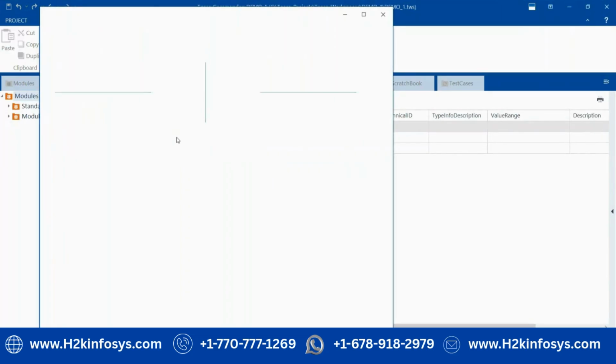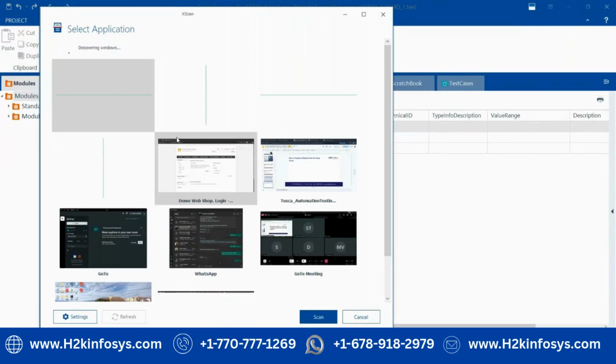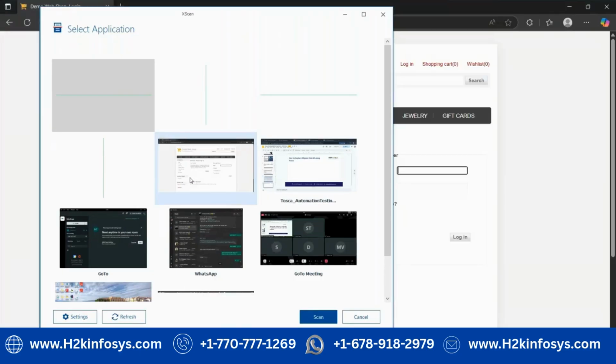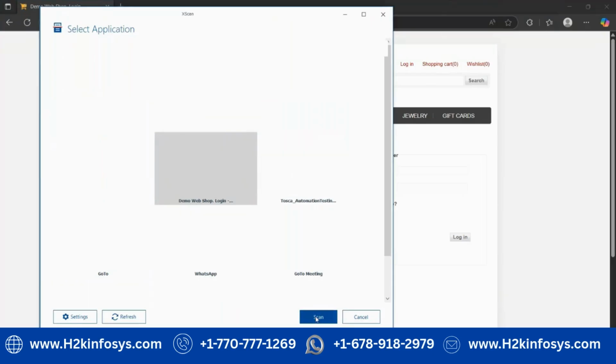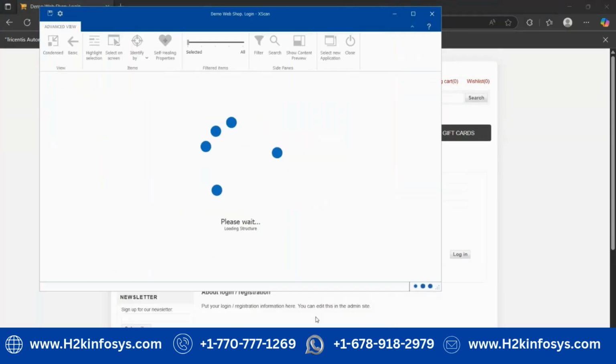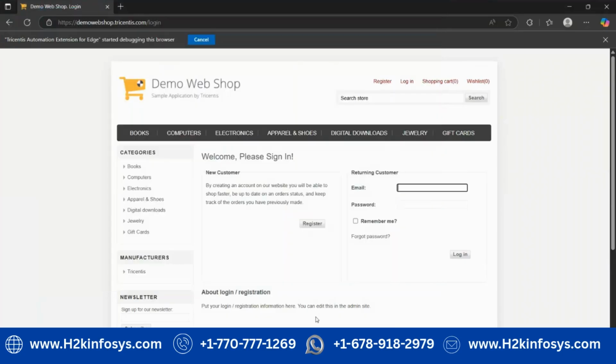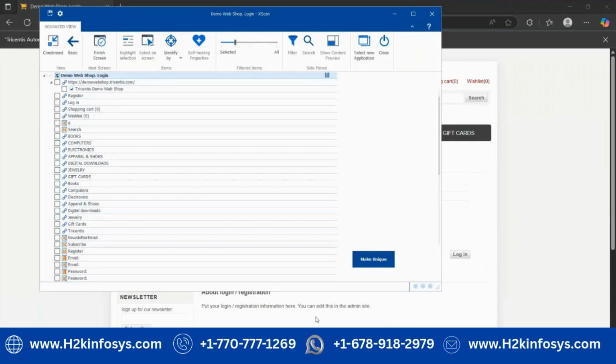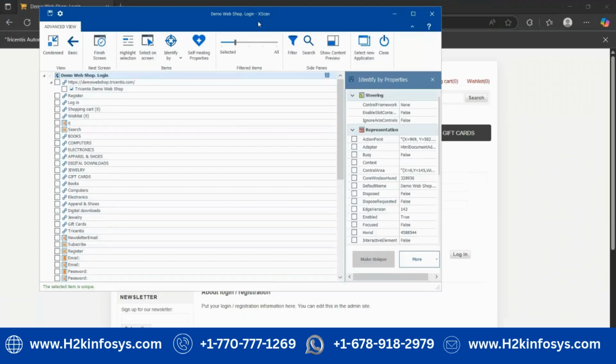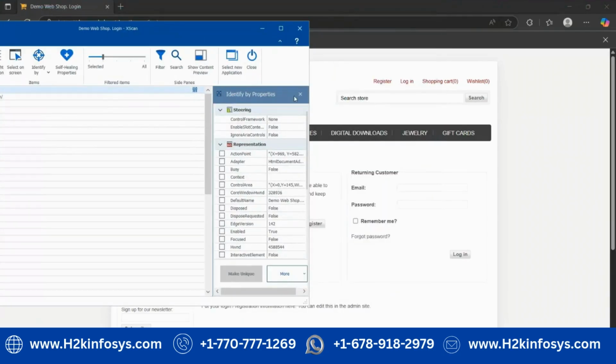Once the scanning window opens, it shows the list of open tabs. From here we have to select the application. This is the tab for the application. I will click on scan. Now I want to scan this email, password, and login button.